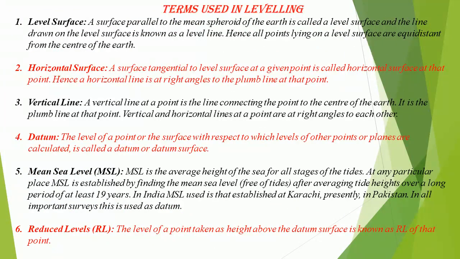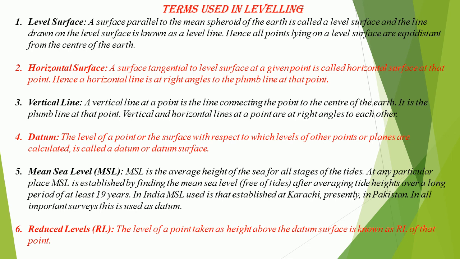Terms used in leveling. Level surface. A surface parallel to the mean spheroid of the Earth is called a level surface, and the line drawn on the level surface is known as a level line. Hence all points lying on a level surface are equidistant from the center of the Earth.